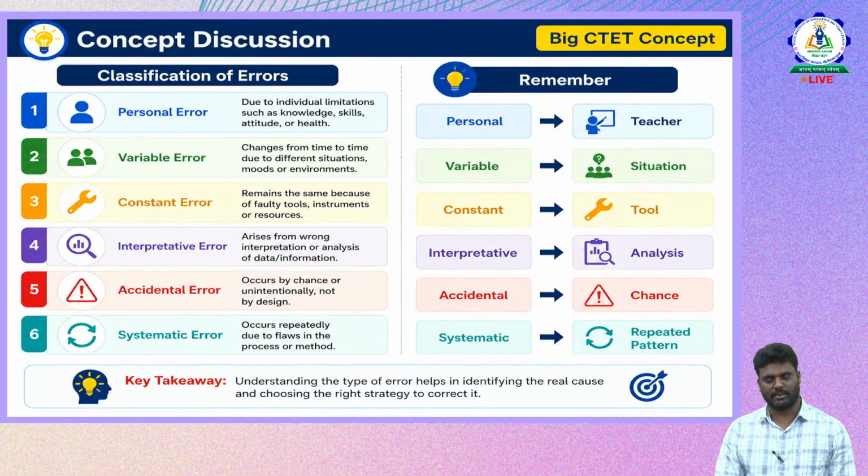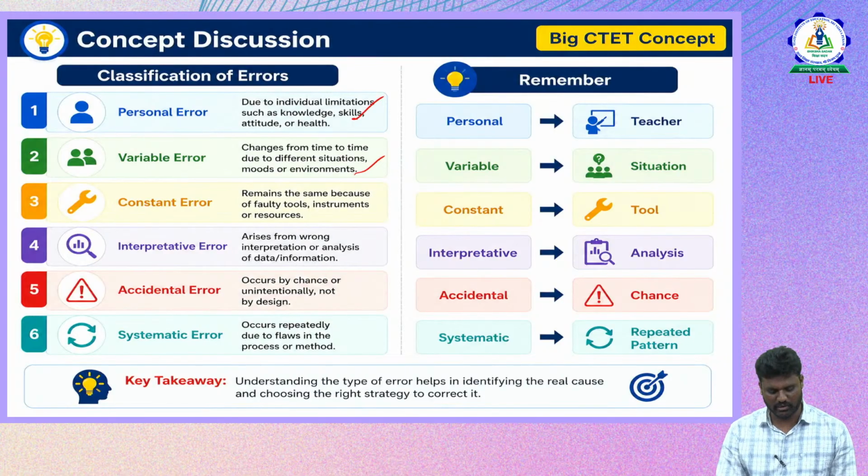The personal error means due to individual limitations such as knowledge, skills, attitude, or health. Whenever they have limitations in terms of knowledge, skills, attitude, health, it becomes a personal error. What is the variable error? It changes from time to time due to different situations, moods, or environments. Constant error remains the same because of faulty tools, instruments, and resources.